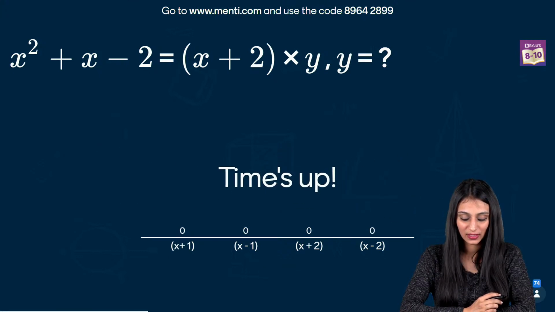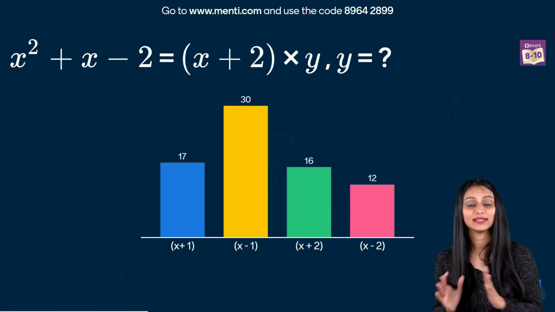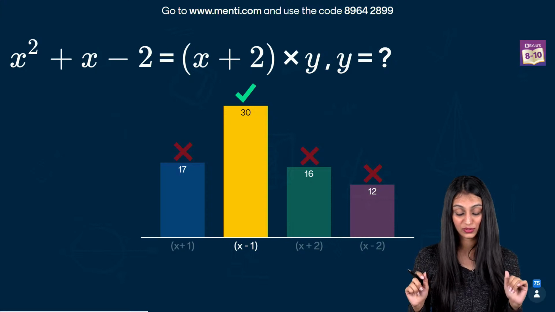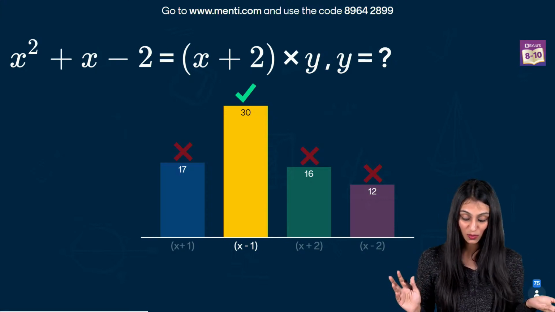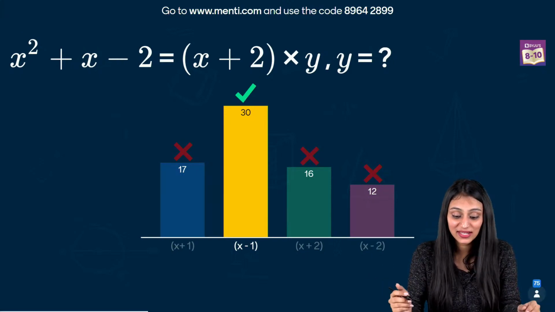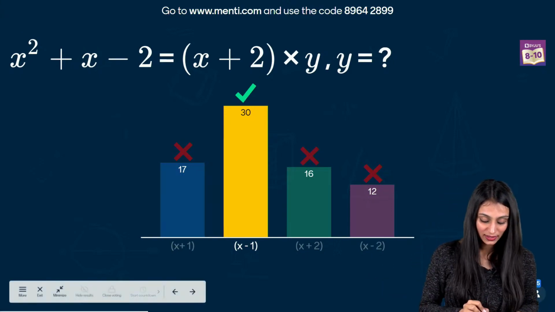Okay. All right, so time is up. Let's see how many have given the correct answer. So the value of y, x minus 1, is the answer. 30 students have given the right answer. Some are saying x plus 1, some say x plus 2, some say x minus 2. Why? This was a very simple one. Okay, let's see what the correct answer is.